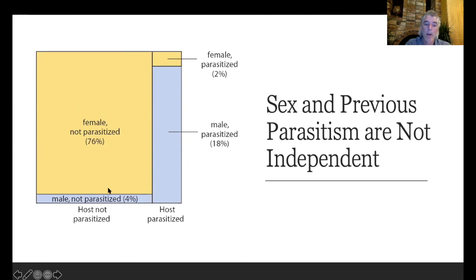We can see that when hosts are not parasitized, most eggs are female, and when the host is parasitized, most eggs are male. So the probability of laying a male egg is not independent of the previous event, which is whether or not the maggot was already parasitized.